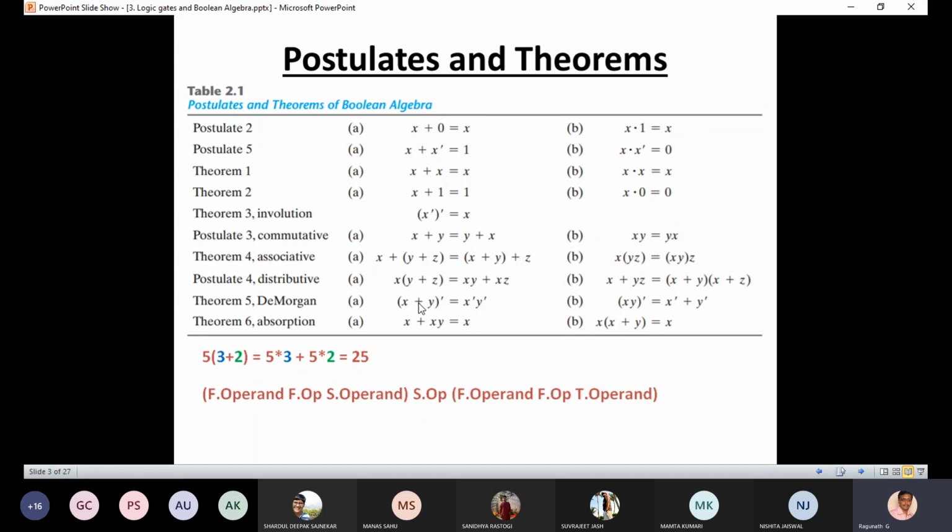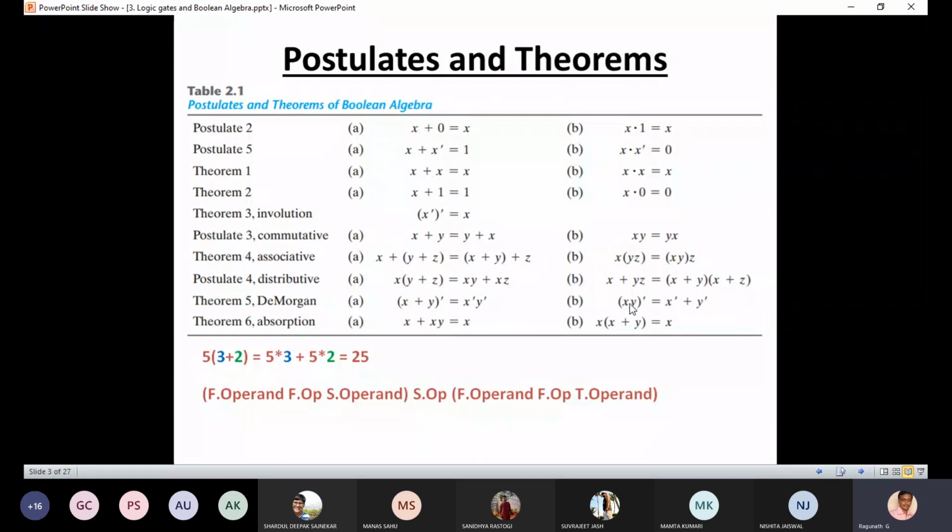And if you have the plus operator, that should be replaced by the dot operator. And the duality of this x plus y whole bar is there, no? What is the duality of that? Anyone tell me? Yes, x dot y whole bar. Yes or no? x dot y whole bar.